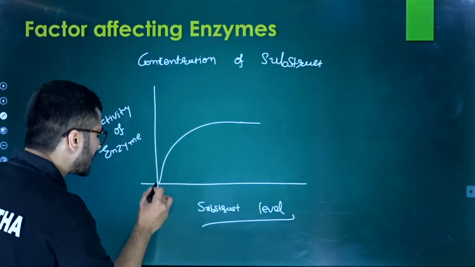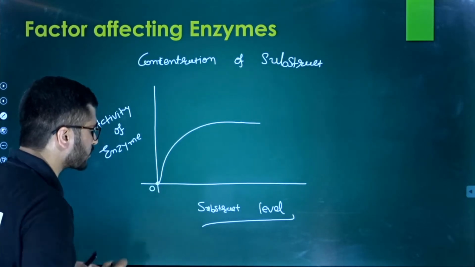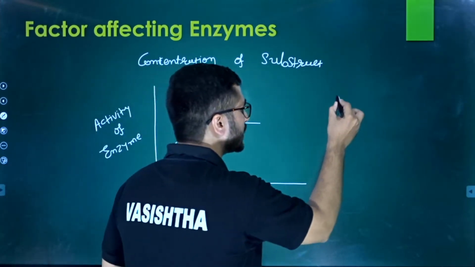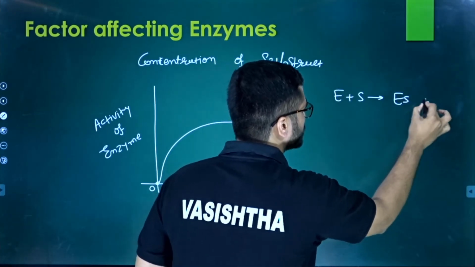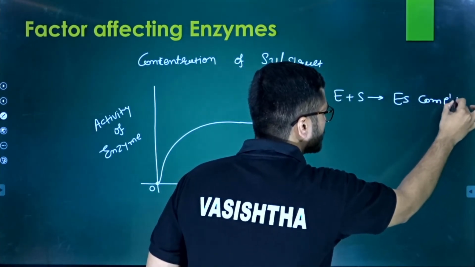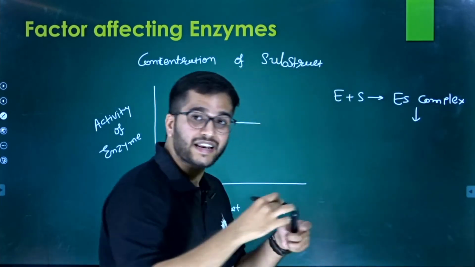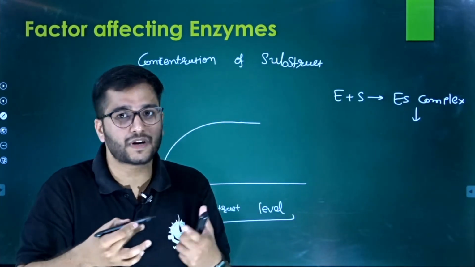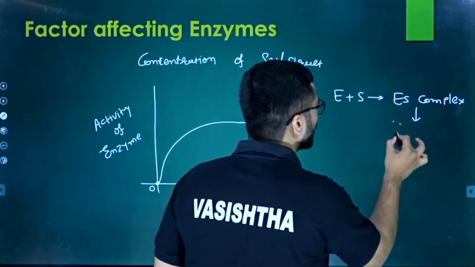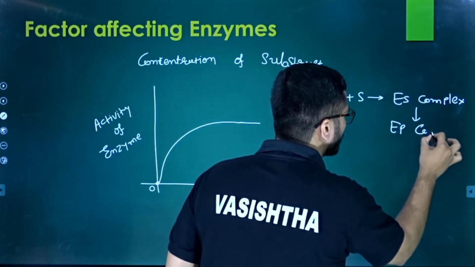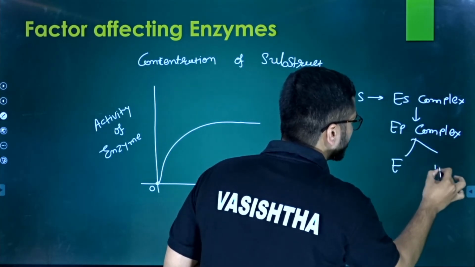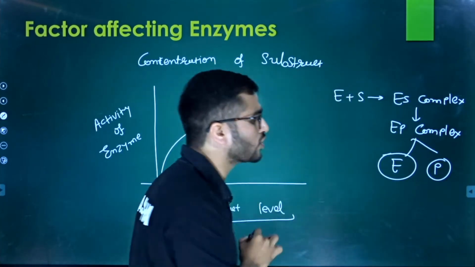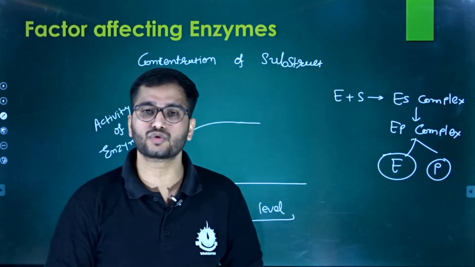When the substrate level is 0, what we learned is that the enzymatic reaction is enzyme plus substrate. It forms the enzyme-substrate complex. This enzyme-substrate complex goes through various intermediate changes and is converted into the enzyme-product complex, and afterward the enzyme-product complex dissociates, and the dissociation gives the product.